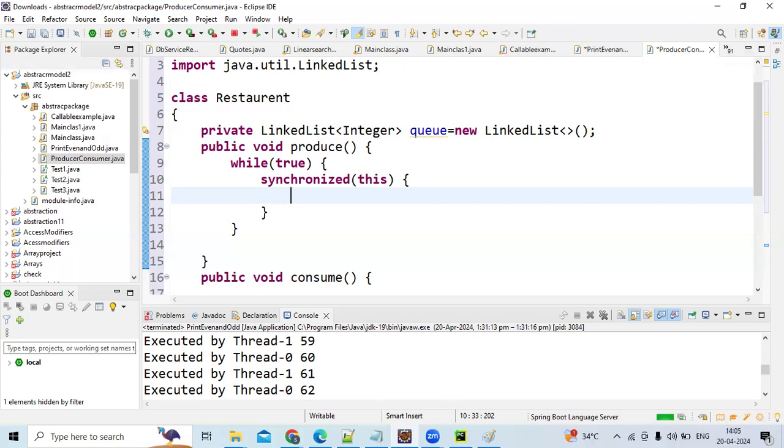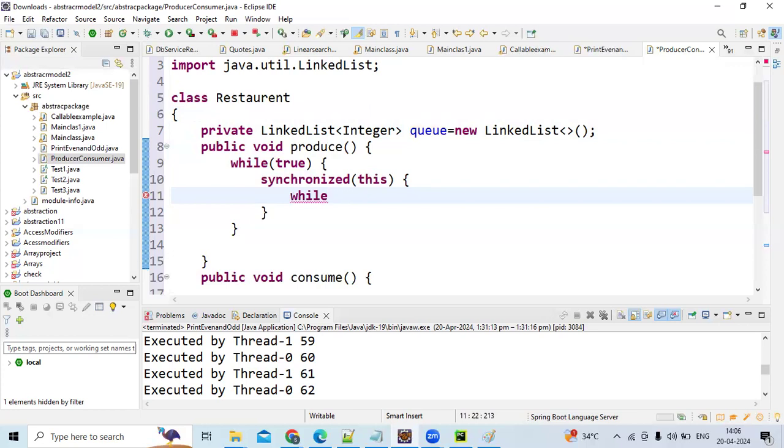Suppose this queue has a limit, guys. This queue won't accept more than 20 orders at a time. Now you should wait. Earlier I told you the difference between if and while.